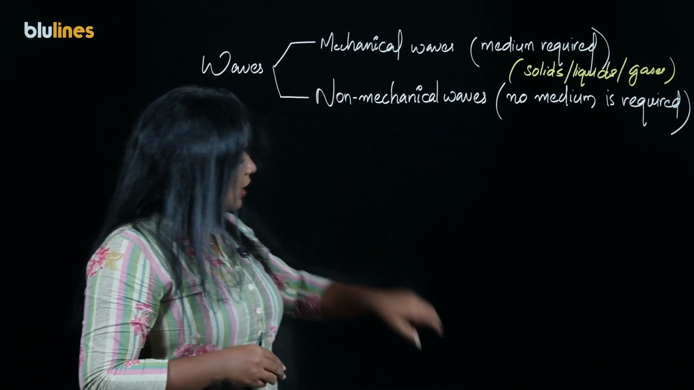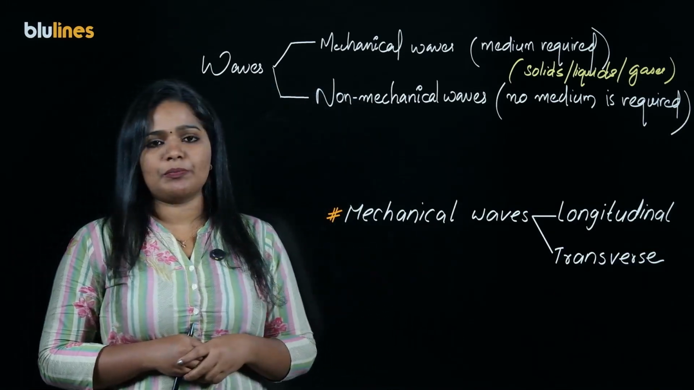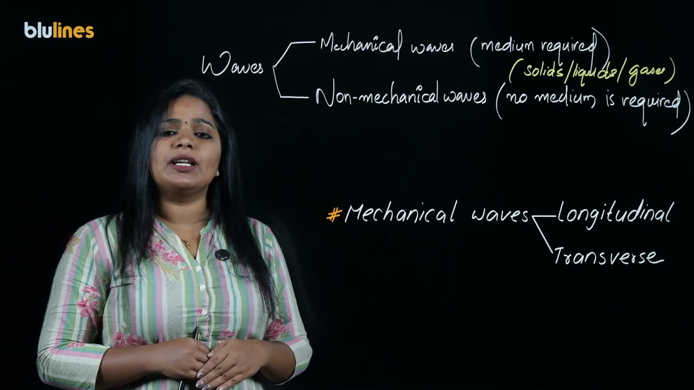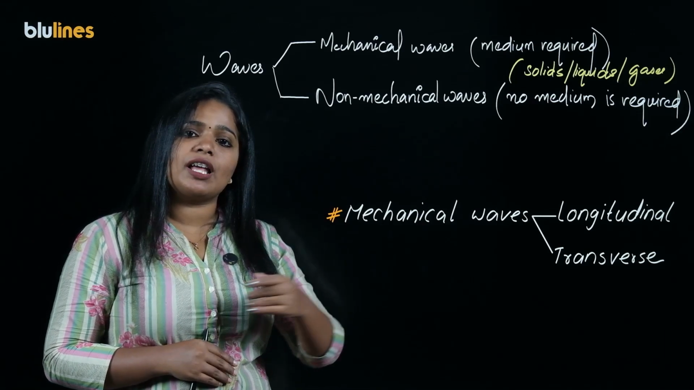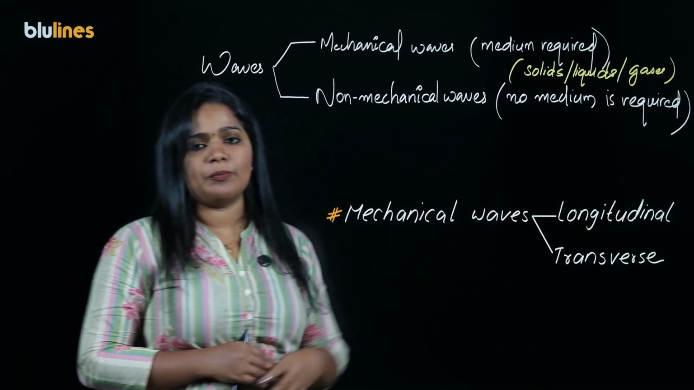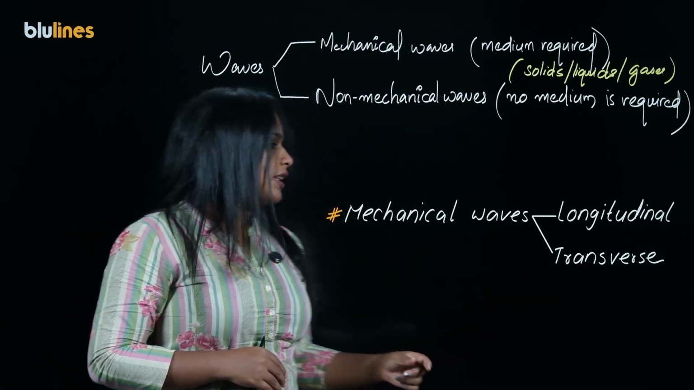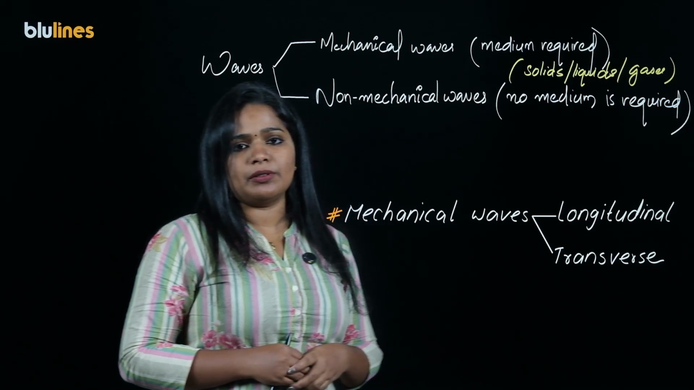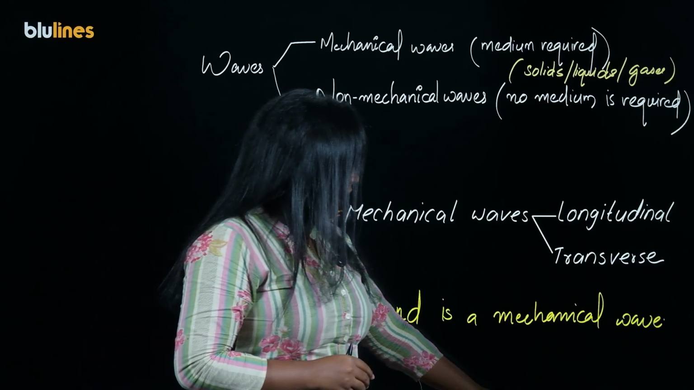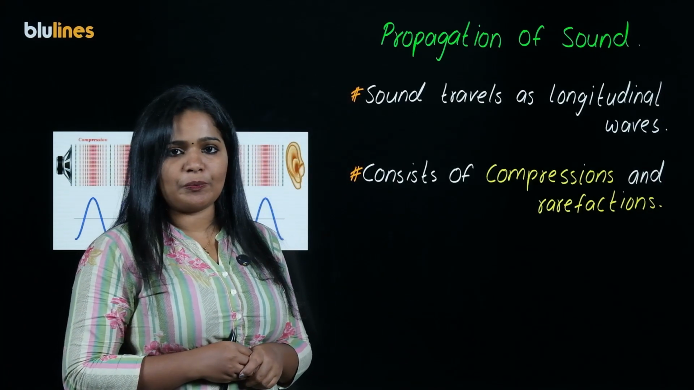And again, the mechanical waves are classified into two, longitudinal waves and transverse waves. What are longitudinal waves? If the particles of the medium are vibrating parallel to the direction of propagation, then they are called longitudinal mechanical waves. If the particles are vibrating perpendicular to the propagation of the wave, then they are called transverse waves. So, sound is definitely a mechanical wave and it is propagating as a longitudinal wave.